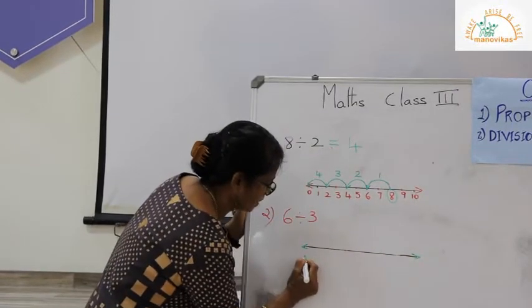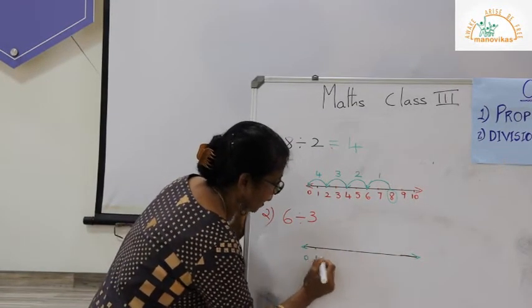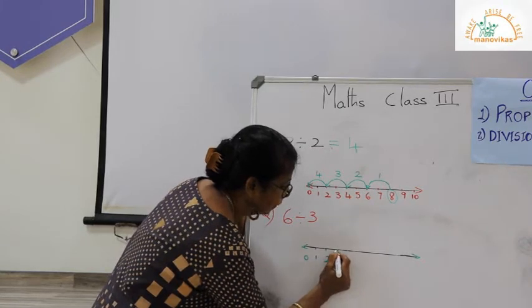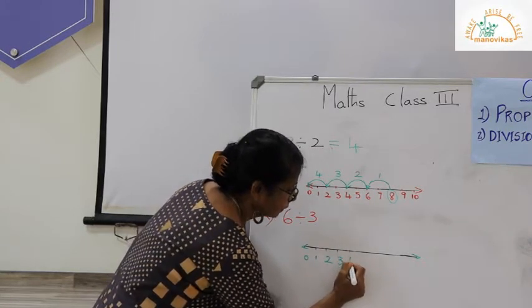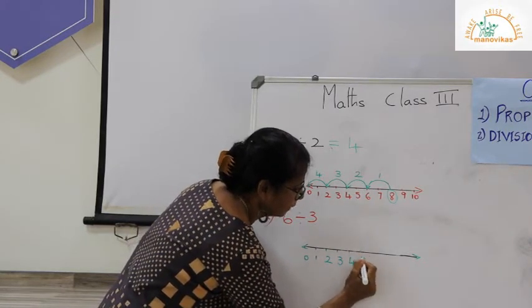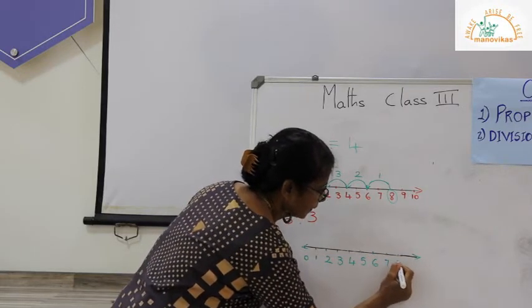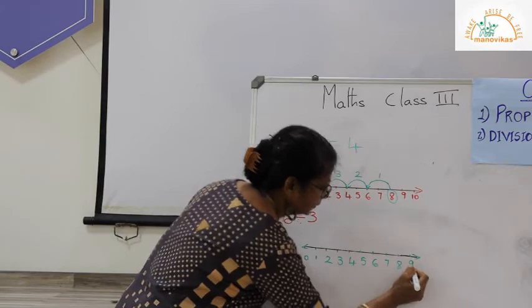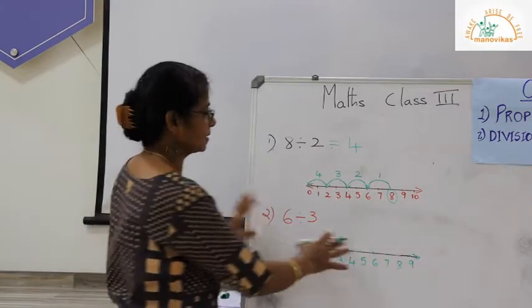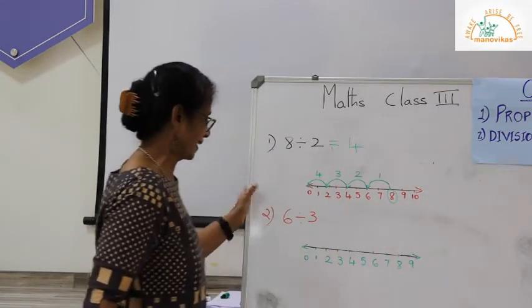So we take from 0, 1, 2, 3, 4, 5, 6, 7, 8, 9. I have written 9 numbers because I have drawn a small scale.